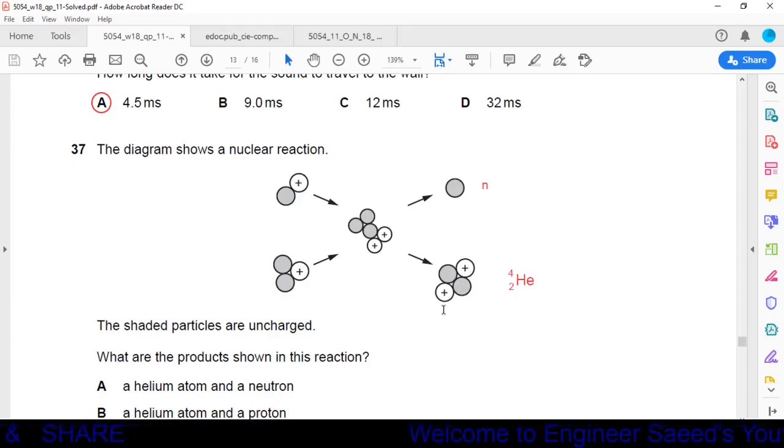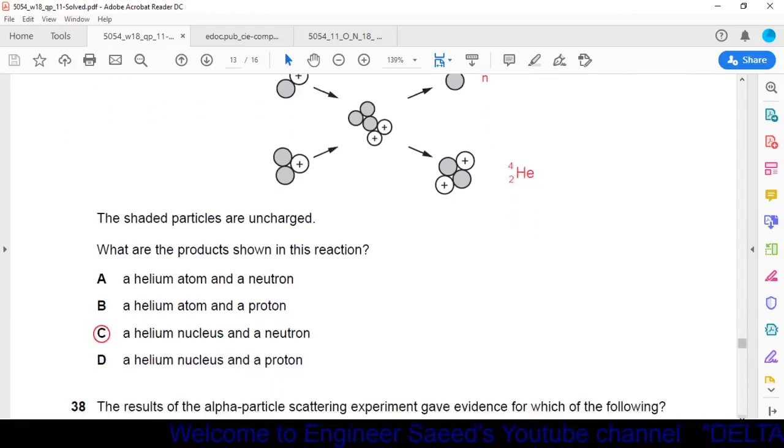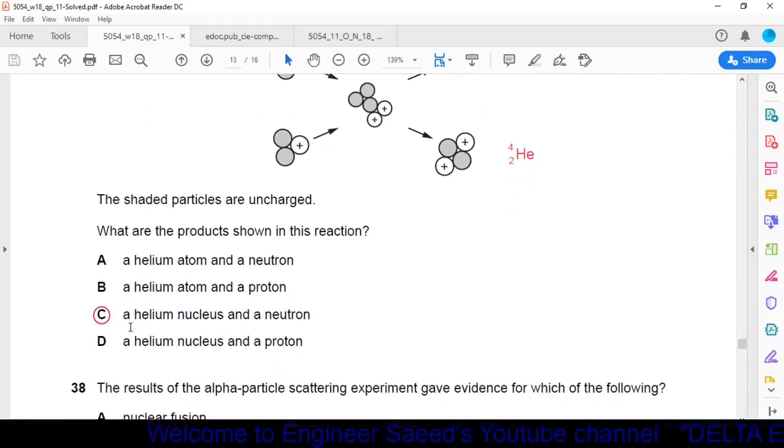We have studied that the number of protons is called the atomic number, and the number of protons plus the number of neutrons is called the nucleon number or mass number. So whatever the object here is, it has mass number 4 and atomic number 2. An object with atomic number 2 and mass number 4 is a helium particle. So helium is produced and a neutron is produced. Now we will check our options. Option C is a helium nucleus and a neutron, so the correct option is option C.